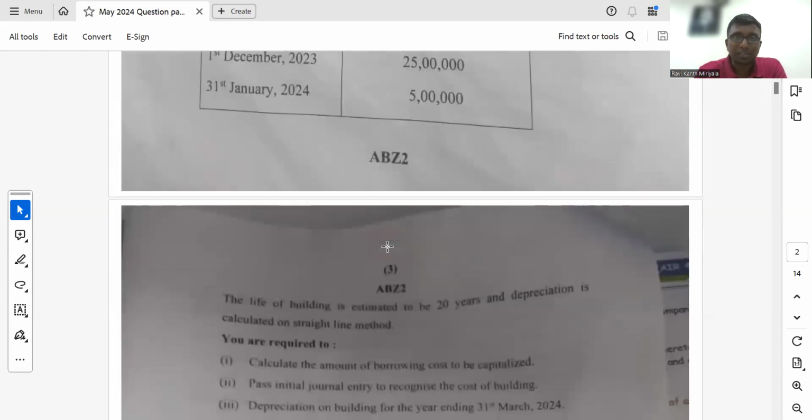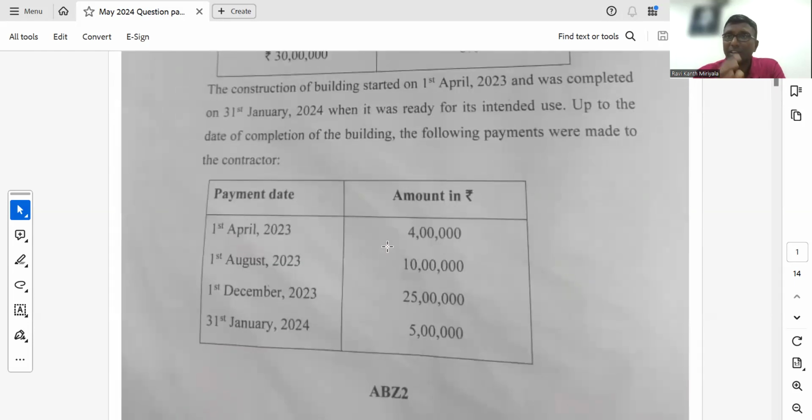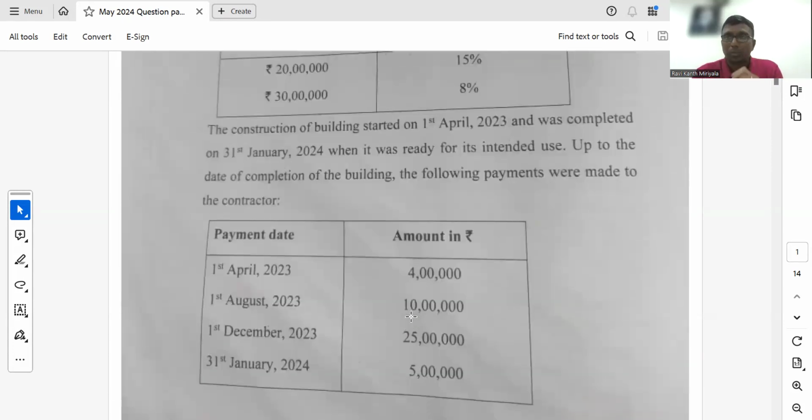The next cost is the subsequent one. It is capitalized on which date? 31st January. On 31st January, you will be capitalizing the total amounts plus the interest you have calculated using the specific and weighted average borrowing rate. Then the depreciation will be there only for the 2 months.